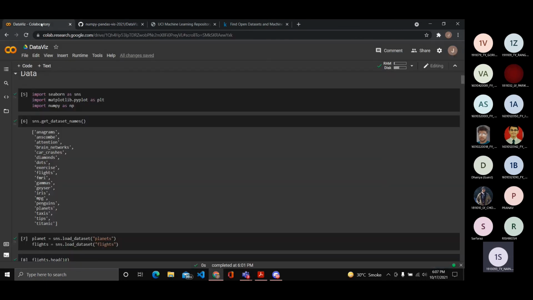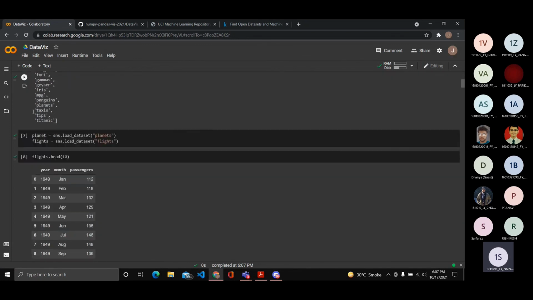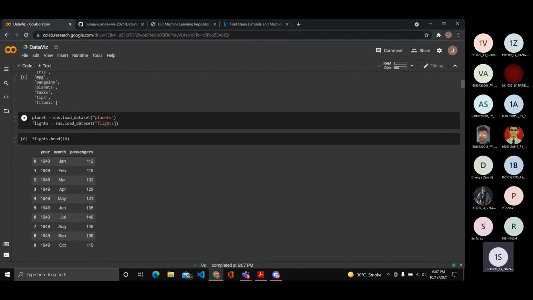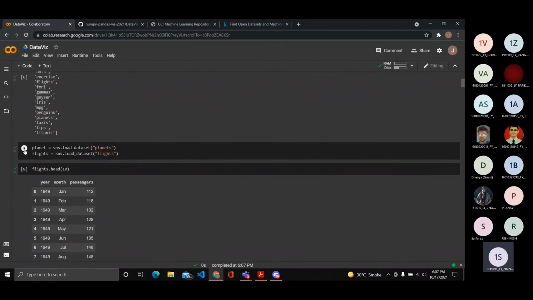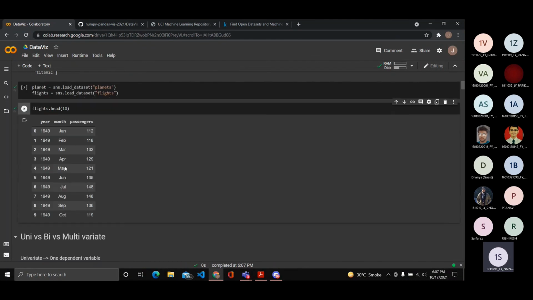Okay. I'm just importing libraries here. So we'll be working with 3 data sets right now: the planet dataset, flights, and tips dataset. If you don't have any idea of what to do when you get a dataset, the first step is to head it, understand what it has. So I can see that the flights dataset has passengers of different months and different years. So we can most probably use a heat map to analyze this.